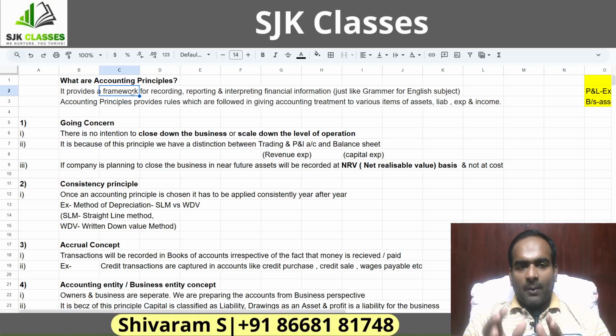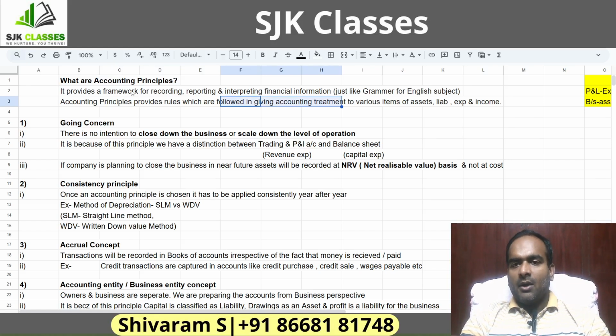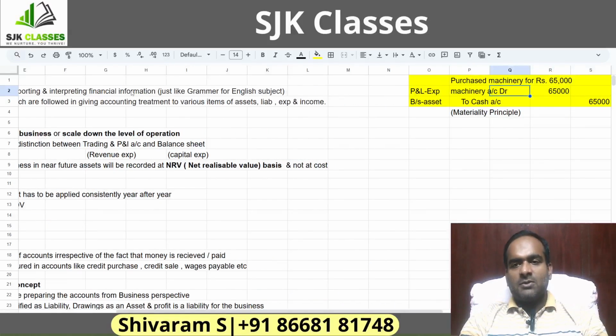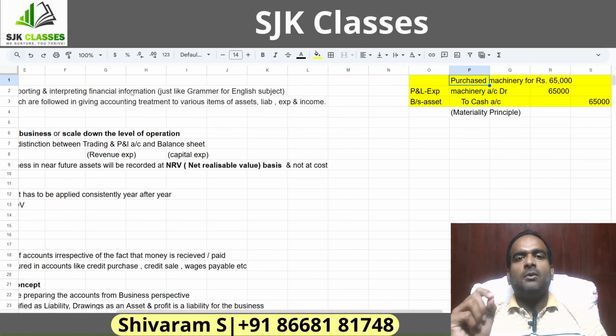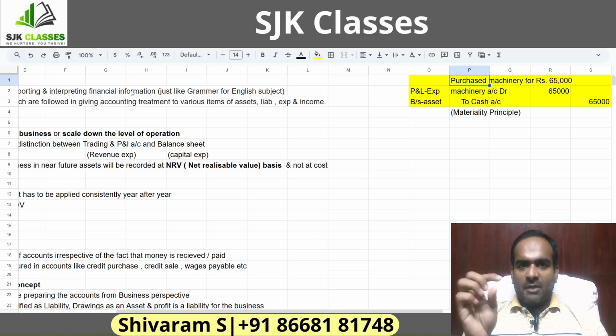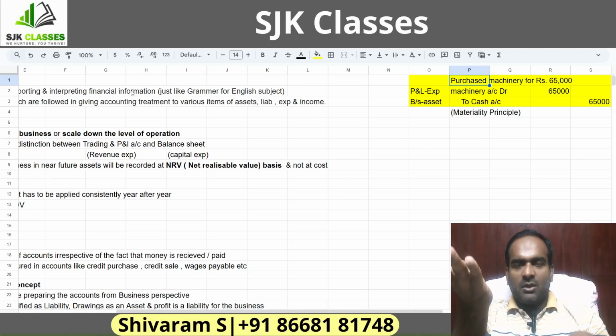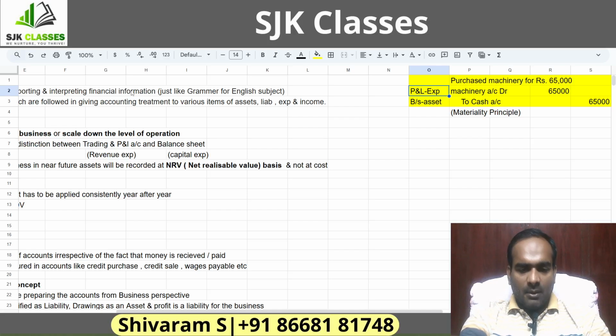Accounting principles provides rules which are followed in giving accounting treatment to various items of assets, liabilities, expenditure, income. Now, what do we mean here is look at the scenario. Suppose, for example, let's say we have purchased a machinery for rupees 65,000. Usually, what is the accounting entry we will pass for purchase of machinery? Machinery being an asset, asset increases, I give a debit, and cash goes down, I give a credit. So, entry will be machinery account debit to cash account. So, machine will be classified as an asset in the balance sheet.